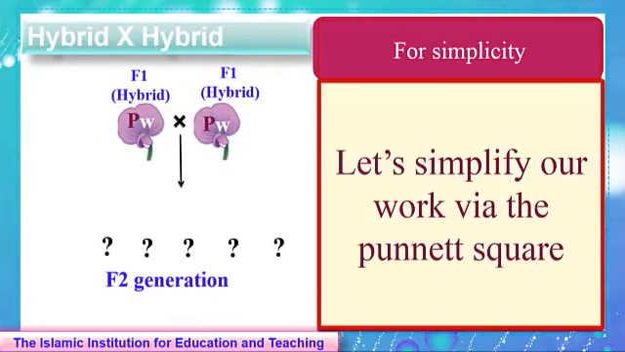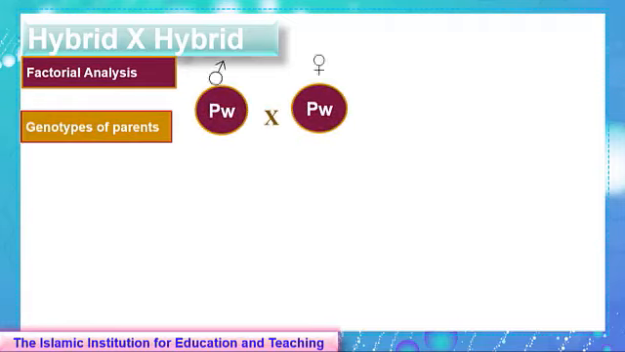To simplify this idea, we'll analyze all of these data by using what is called a Punnett square. Now, let's do the factorial analysis of the previous data. We start with the genotypes of the parents, which are PW, PW. Suppose this is the male and this one is the female. These are the symbols of male and female.